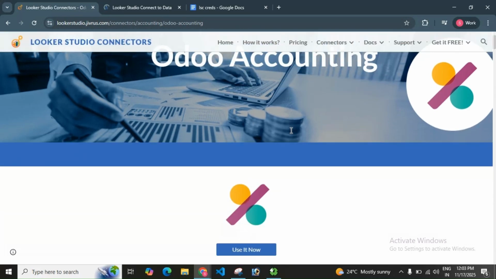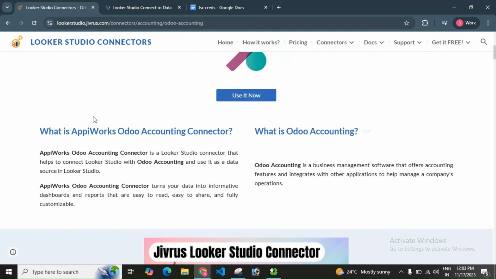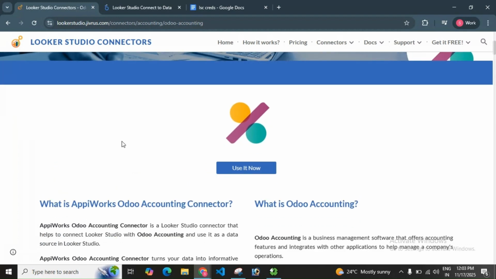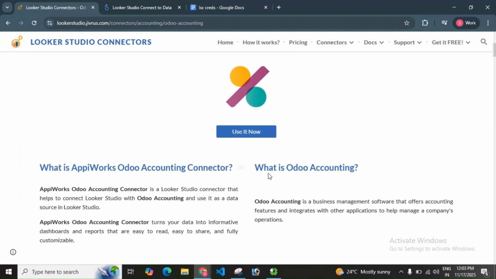We're excited to introduce our Odoo Accounting AppiWorks Connector. The AppiWorks Looker Studio Connector helps you connect Looker Studio with the Odoo Accounting application and use it as a data source in Looker Studio. In this video, we will see how the Odoo Accounting AppiWorks Connector can help you retrieve data from Odoo Accounting to Looker Studio and create a report with it.